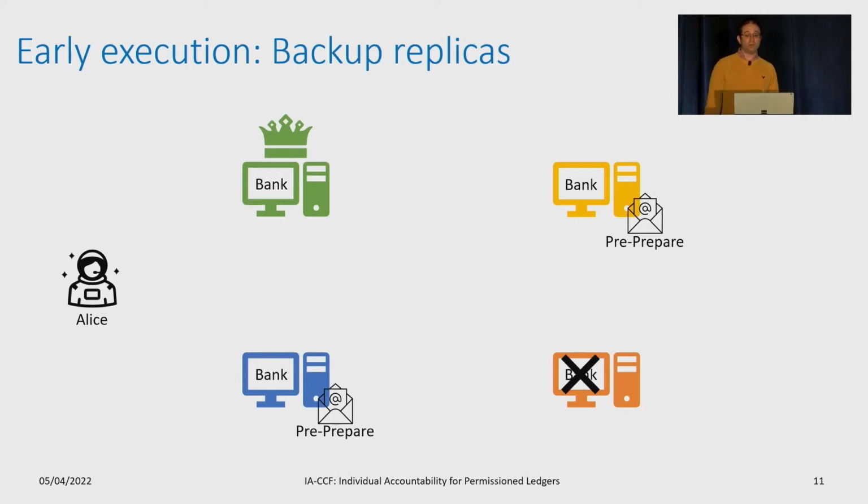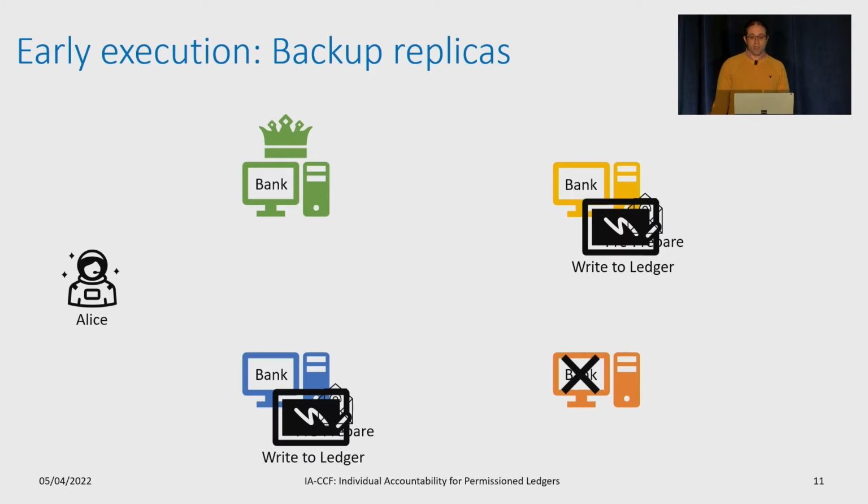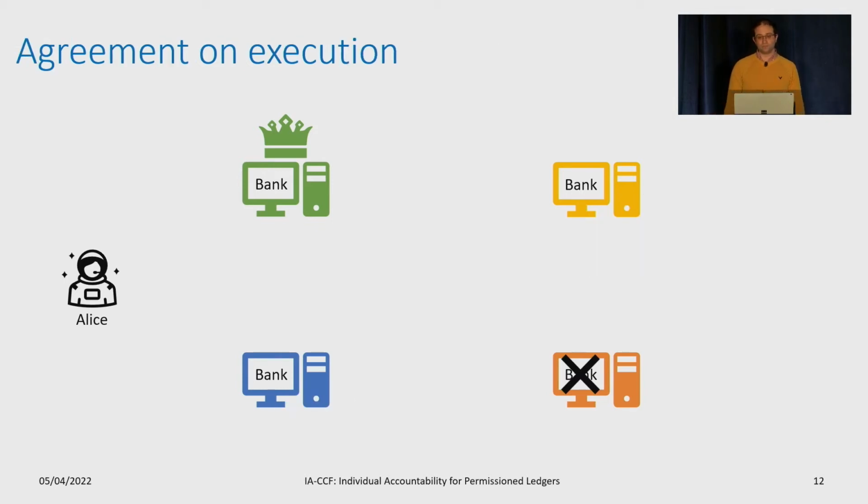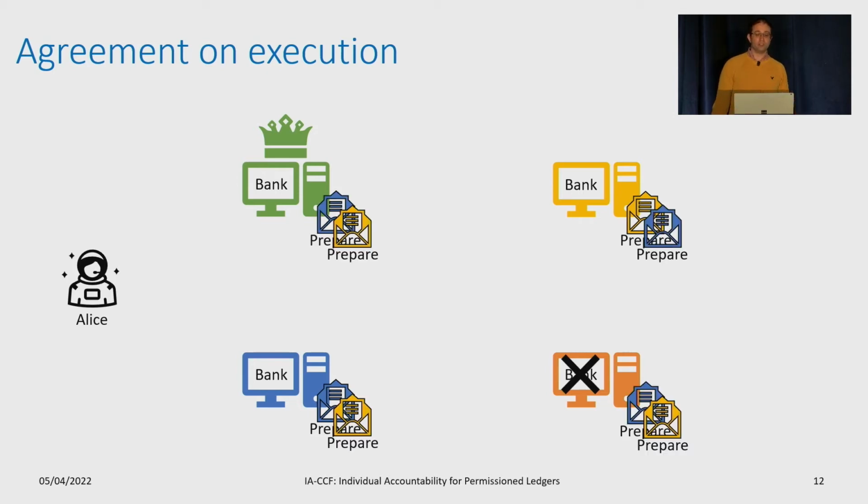When the yellow and blue banks receive the pre-prepare message, they execute the ordered requests and ensure they produce the same execution as Green Bank. This early execution ensures that once a request is committed by a quorum of replicas, there is agreement on the execution. After the replicas finish executing the requests, they write the pre-prepare message and the executed request to their ledger. Next, the 2 banks create their own prepare messages, which state that they agree with the primary replica's execution and ordering, and send this prepare message to all the other replicas.